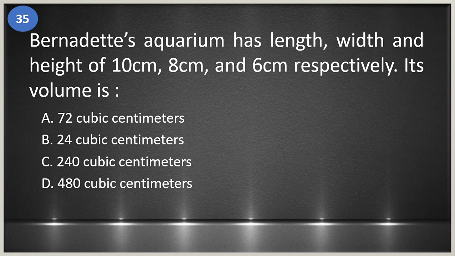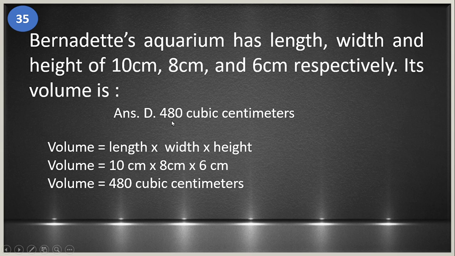35. Bernadette's aquarium has length, width, and height of 10 cm, 8 cm, and 6 cm respectively. So its volume is, okay, what cubic centimeter? Is it A, is it B, is it C, and is it D? The answer is letter D. It's 480 cubic centimeters. Okay, so this is our solution on why we derive the answer letter D.